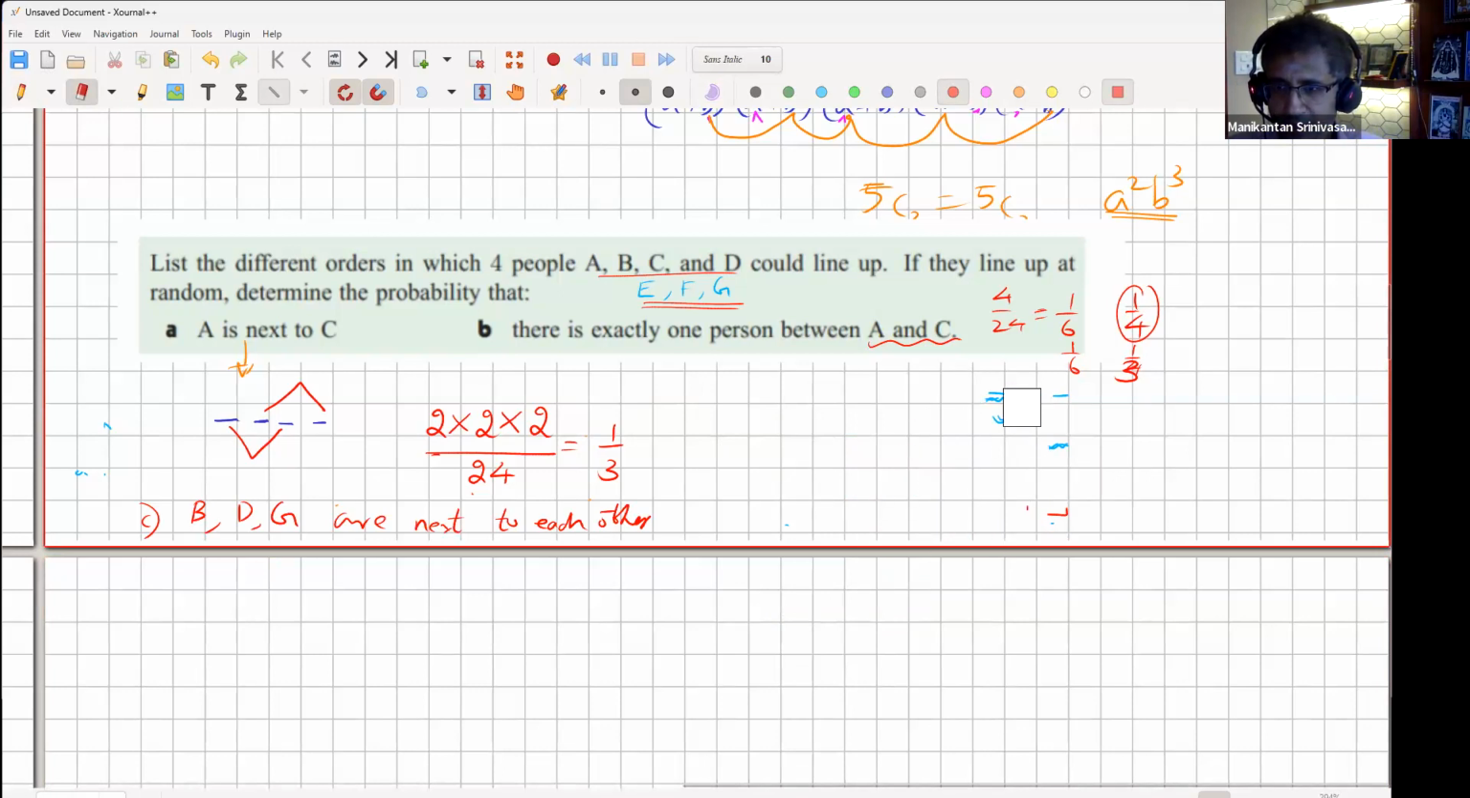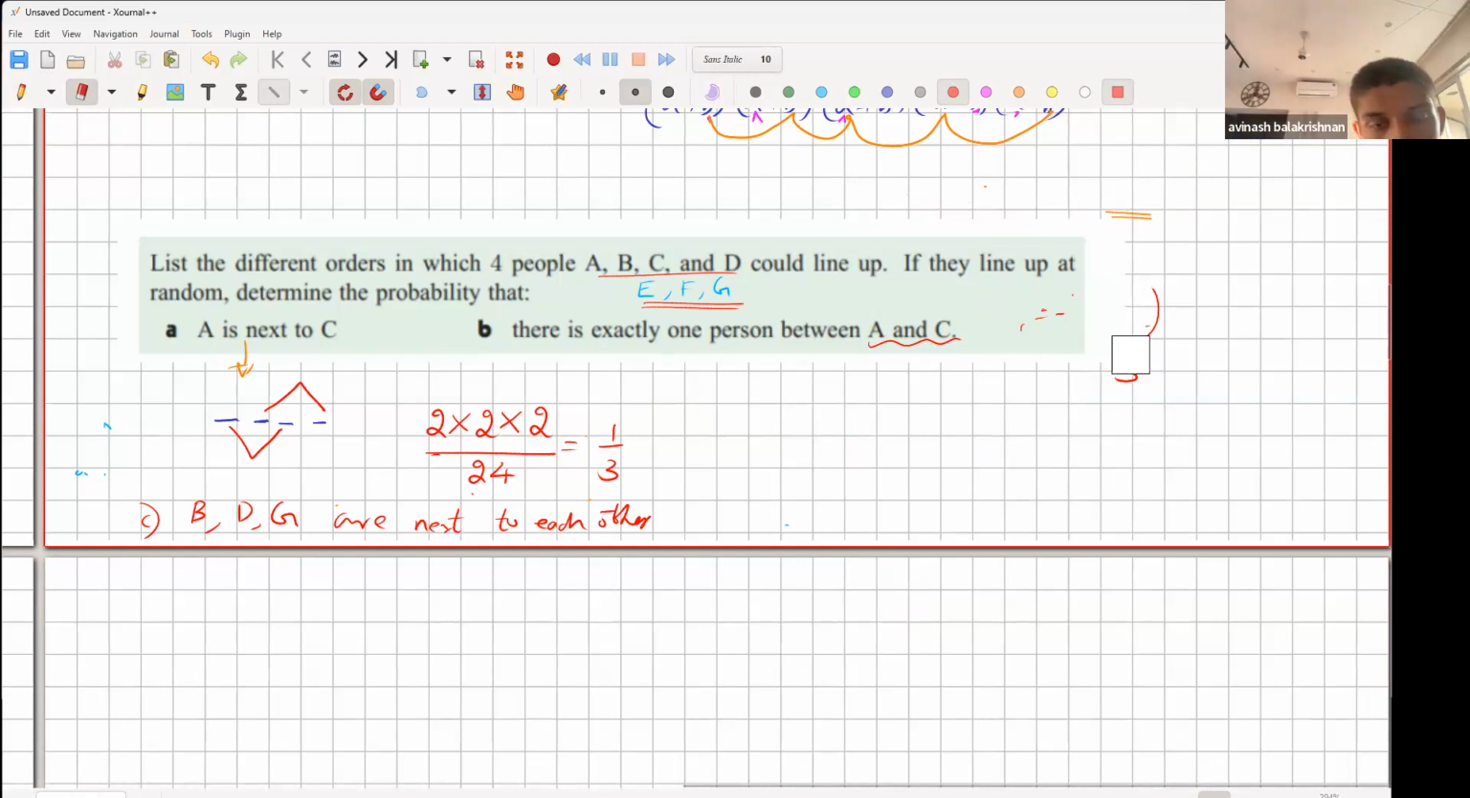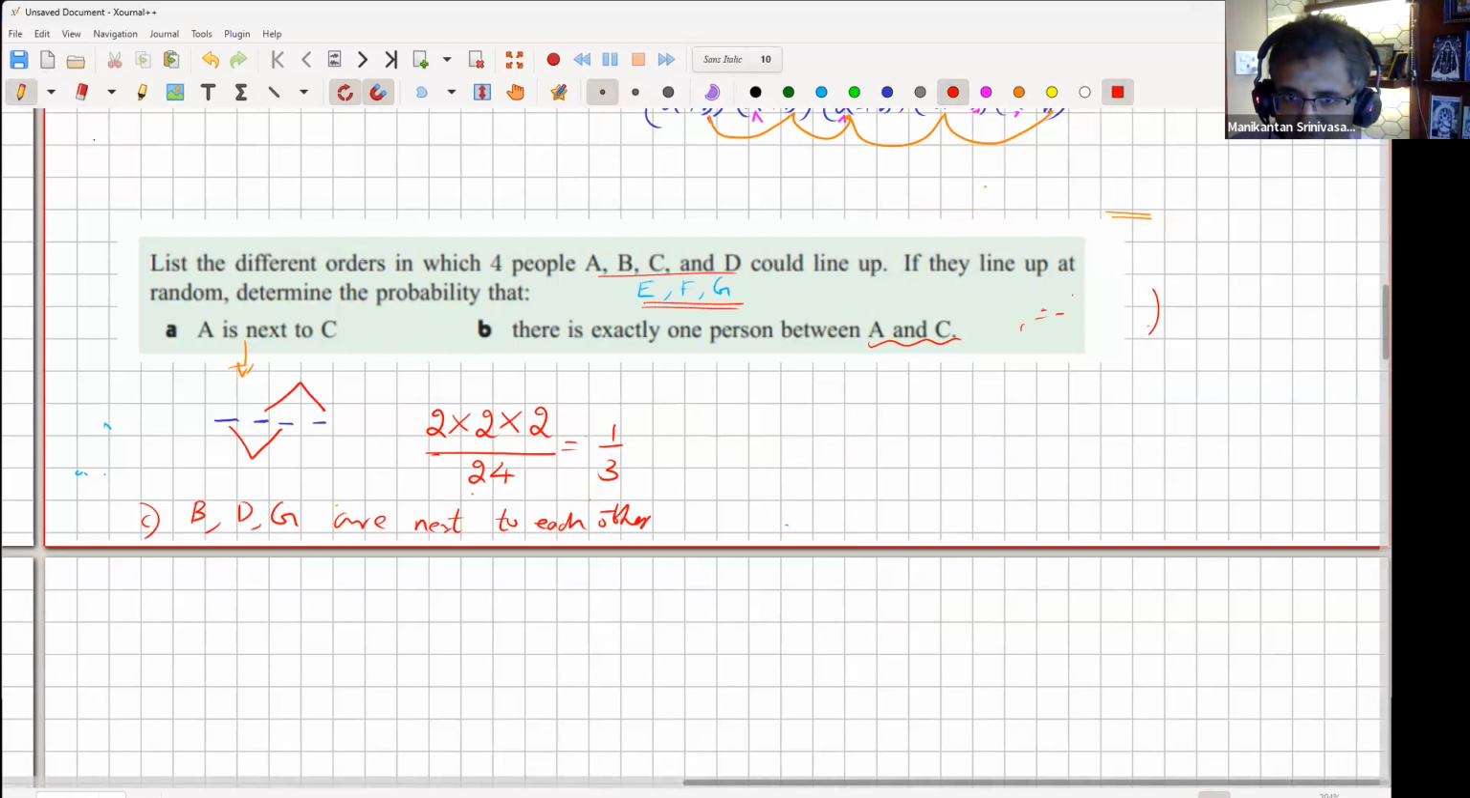No calculator, just by hand. So A, B, C, D, E, F, G. I've changed the problem. There are 7 people now. A, B, C, D, E, F, G. And then I want B, D, and G to be next to each other. Probability of that.